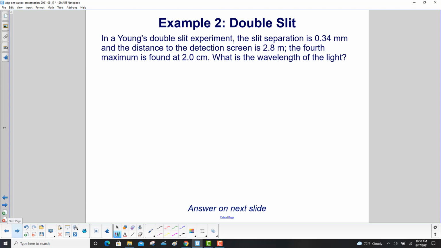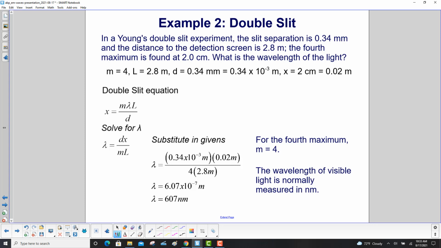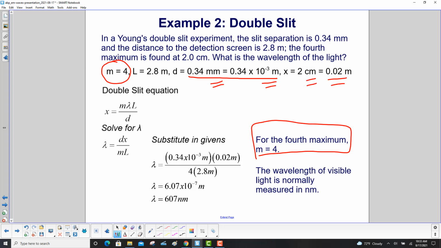In a Young's double slit experiment, the slit separation is 0.34 millimeters and the distance to the detection screen is 2.8 meters. The fourth maximum is found at 2 centimeters. What is the wavelength of the light? We list the givens, and m is equal to 4 because we're looking for the fourth maximum, and we convert all distances to meters. Okay. 1 millimeter is 10 to the minus 3 meters, and 1 centimeter is 0.01 meters, so 2 centimeters is 0.02 meters.